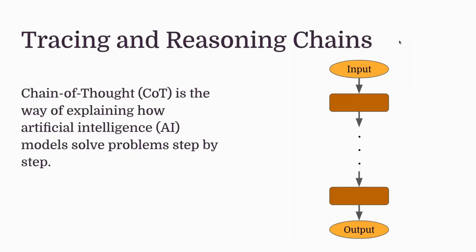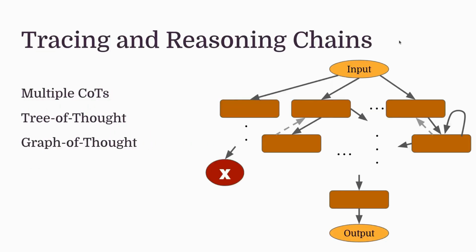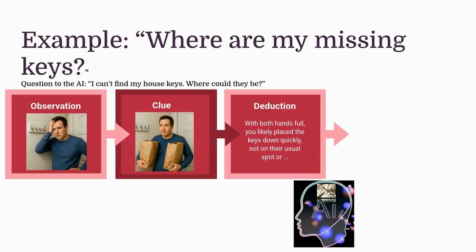But there is also the tracing and reasoning chains. A chain of thought, in this case, is the way of explaining how AI models solve problems step by step. So you have an input and you have several steps before reaching an output. There is not a single way, so this is why there are also multiple chains of thoughts, tree of thoughts, and more recently some graph of thoughts, trying to emulate how the human brain actually works.